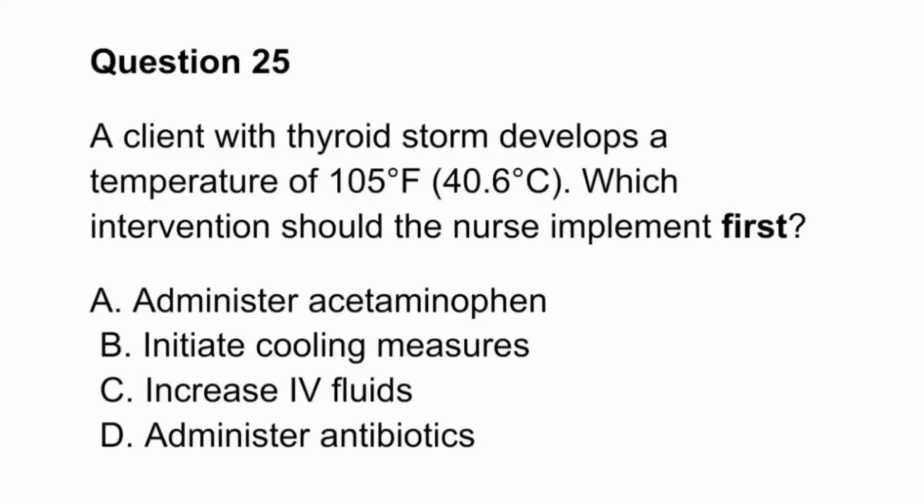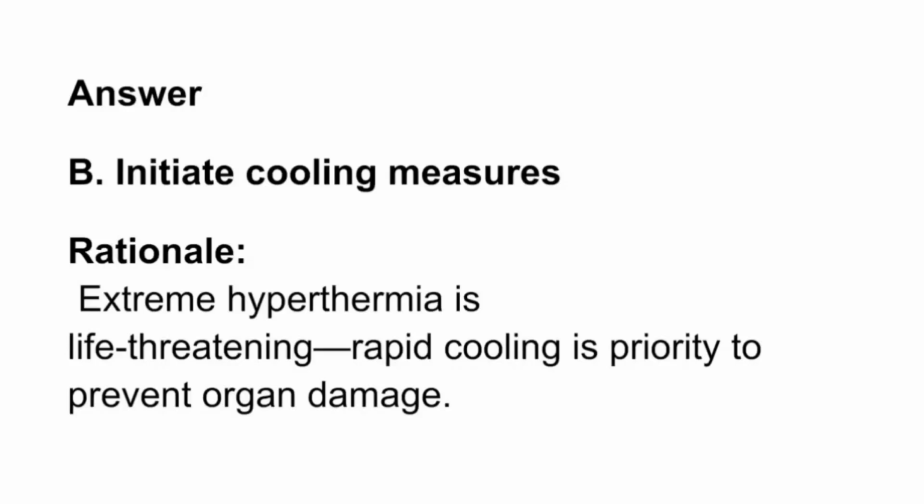A client with thyroid storm develops a temperature of 105 degrees Fahrenheit, 40.6 degrees Celsius. Which intervention should the nurse implement first? A. Administer acetaminophen. B. Initiate cooling measures. C. Increase IV fluids. D. Administer antibiotics. Answer: B. Initiate cooling measures. Rationale: extreme hyperthermia is life-threatening, rapid cooling is priority to prevent organ damage.